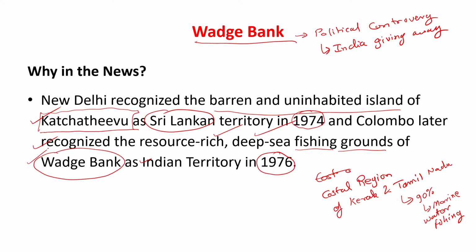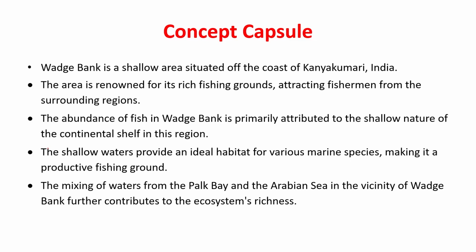So, let us now consider the concept behind this particular region, and also the concept behind a marine territory being a good fishing ground. As we have looked into it, Wadge Bank is a shallow area situated at the coast of Kanyakumari, India. Kanyakumari is in Tamil Nadu. Now this area is known for its rich fishing ground, and it attracts fishermen.